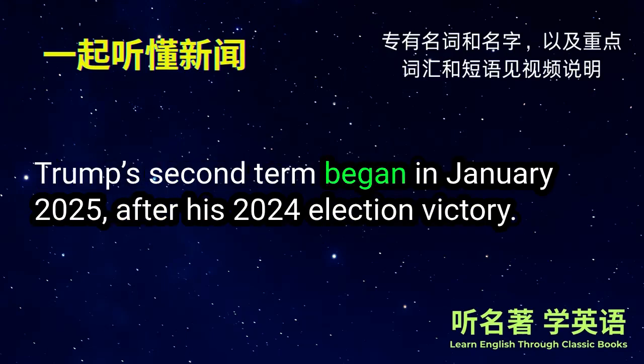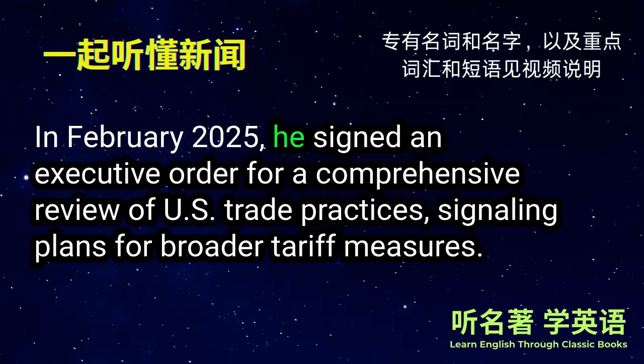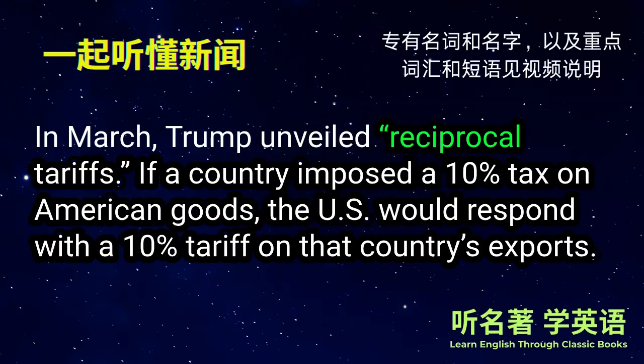Trump's second term began in January 2025 after his 2024 election victory. He promptly reaffirmed his commitment to tariffs, framing them as a cornerstone of his economic agenda. In February 2025, he signed an executive order for a comprehensive review of U.S. trade practices, signaling plans for broader tariff measures. In March, Trump unveiled reciprocal tariffs.